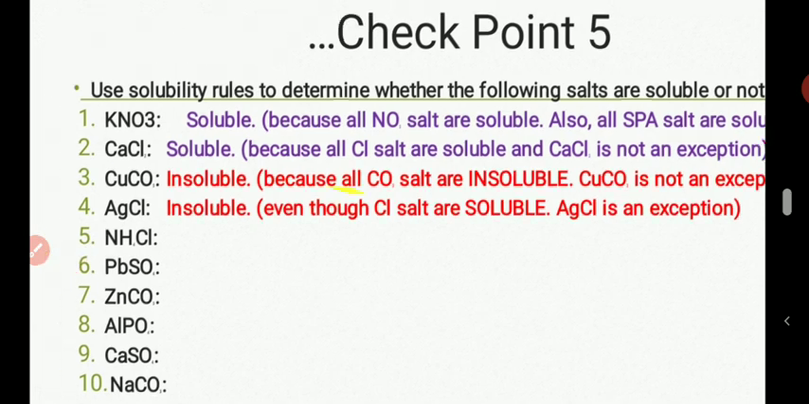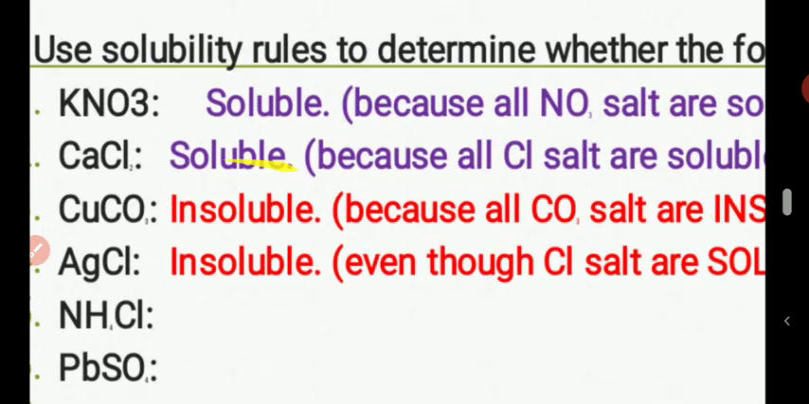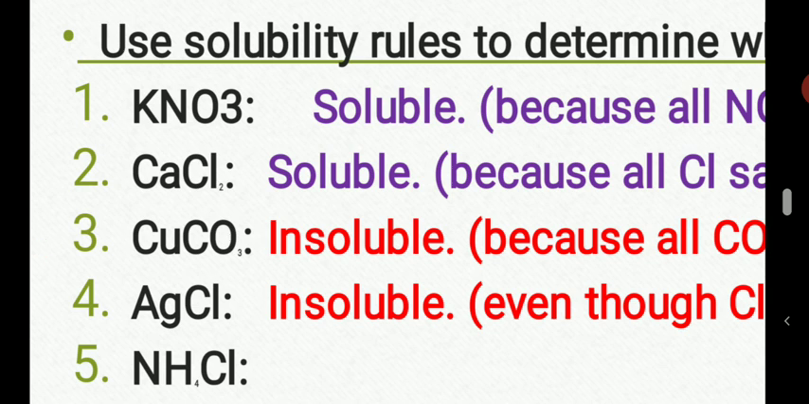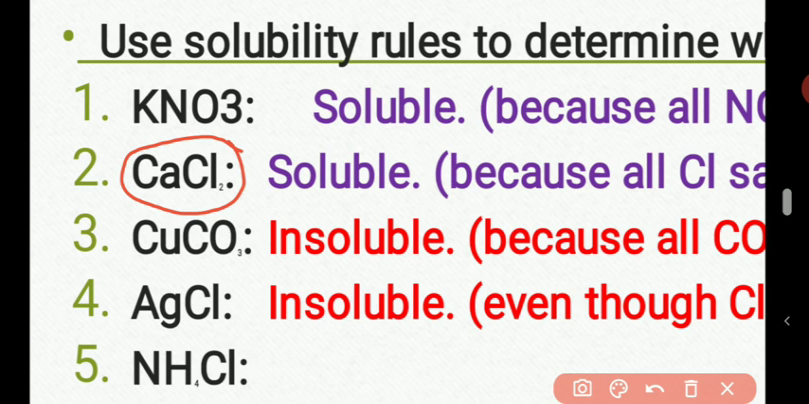Now let's see number 2. Number 2 is calcium chloride. Now see calcium chloride. If you want to check if it's soluble or not, you go under chloride. You see that all chloride salts are soluble with the exception of lead 2 chloride and silver chloride.